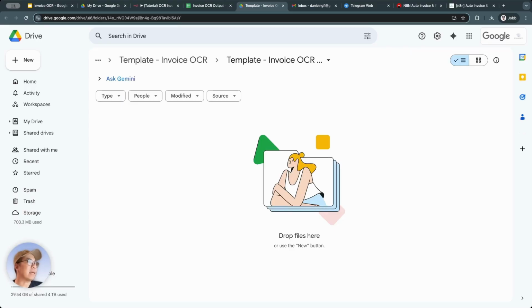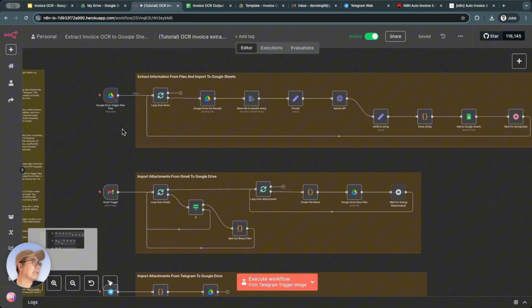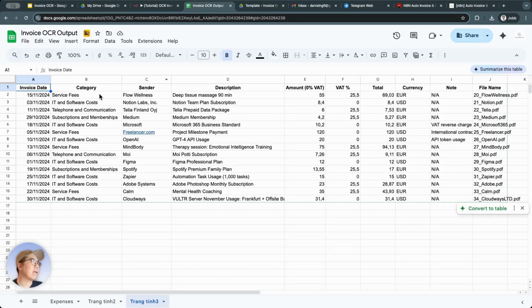So, to put it simply, how does this Auto Invoice OCR system work? We'll have a folder on Drive, and this folder will store all our receipt and invoice files. We just need to drop all our receipts or invoices for the quarter or month into this folder, and those receipts will trigger an automated workflow in N8N to process each invoice in the Drive folder one by one. And for each invoice, it will extract the information that we require. After that, it will push that information into a Google Sheet file. And our final Google Sheet file will look like this.